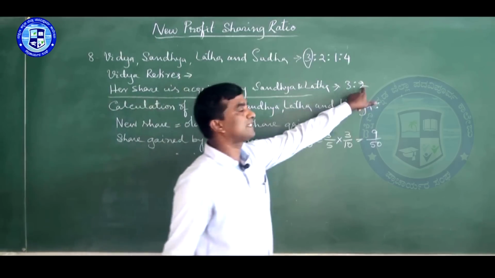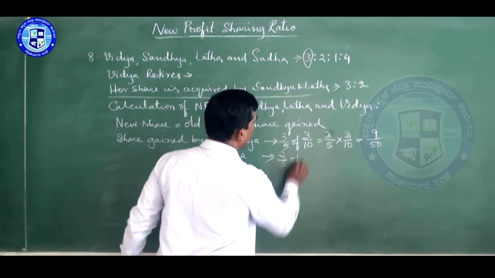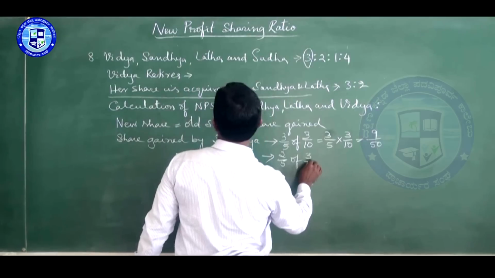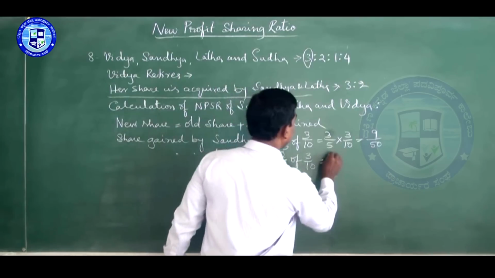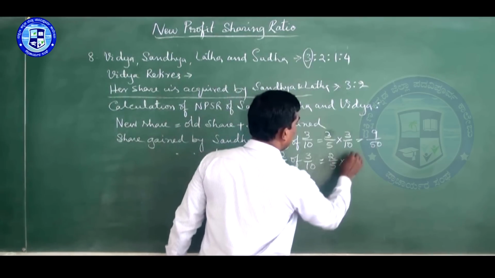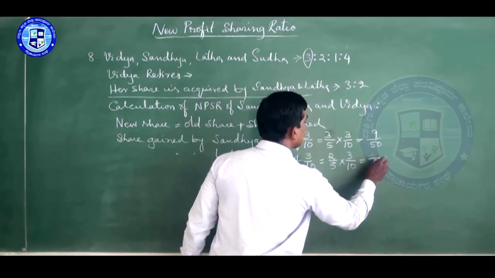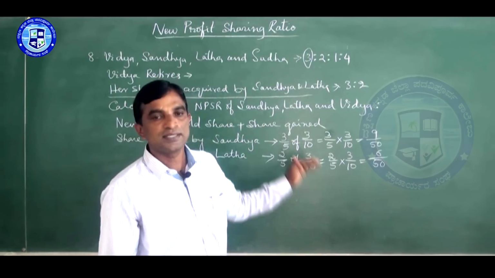Lata gains in this ratio, that is 2/5 of her share, Lata's share, Vidya's share. Vidya's share, that is 2 by 5 into 3 by 10. So 50, it is 6. 3 2s are 6.